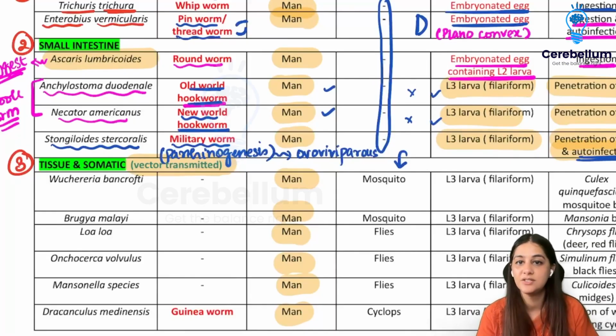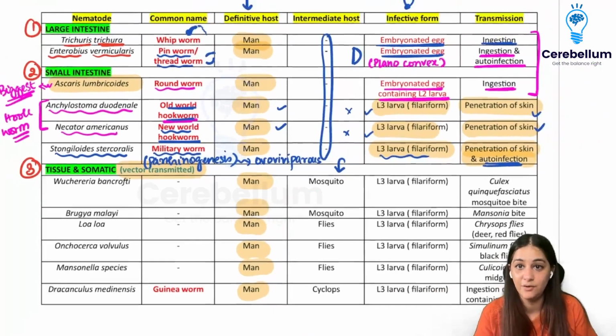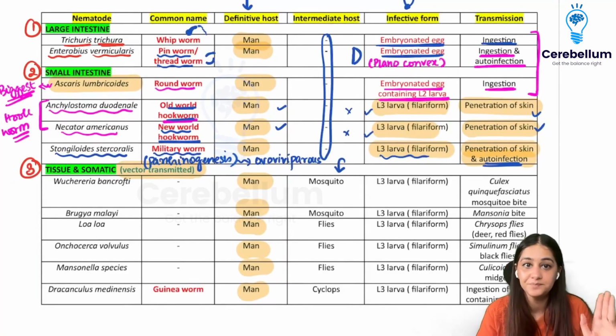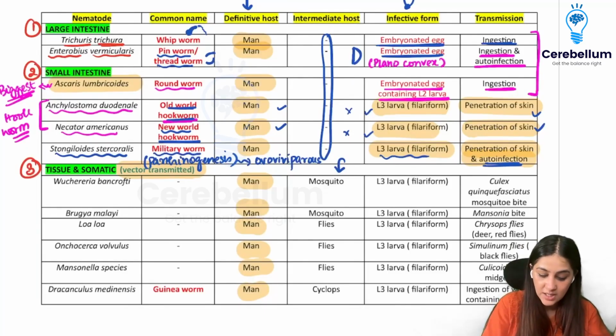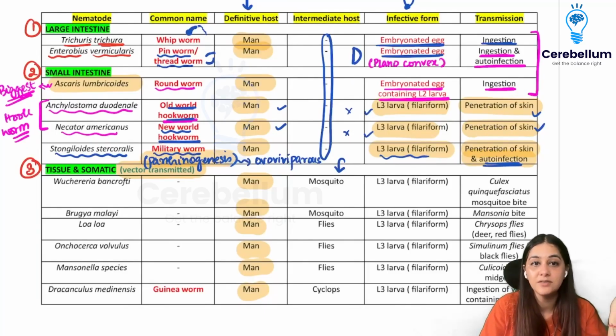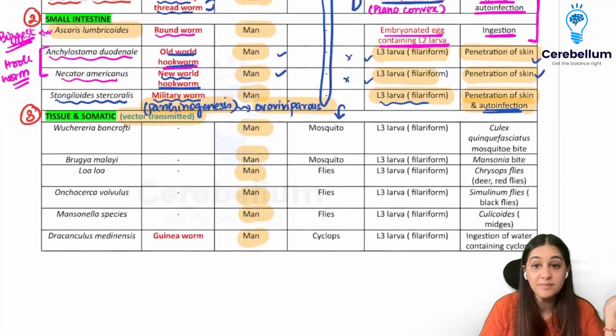It immediately hatches into the larva, and the L3 form is the filariform larva, that is the infective form, which is by penetration of skin. So now you know which worm causes parthenogenesis. It is going to be your Strongyloides stercoralis, and it is also ovoviviparous because the eggs immediately hatch out into larva. That was about the small intestine.